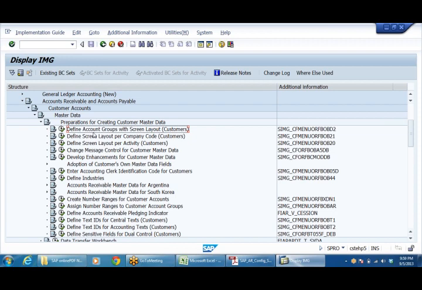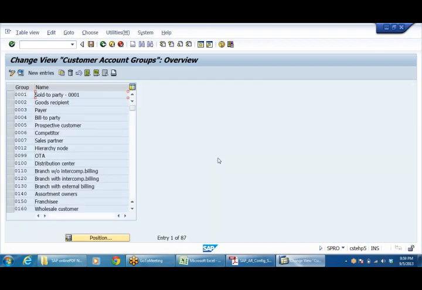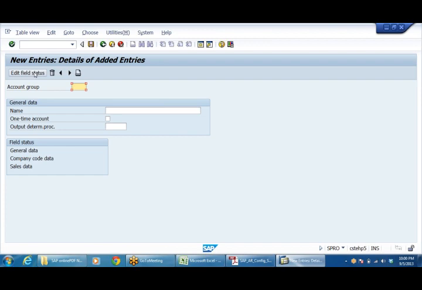Right here, T code is OBD2. Here, standard customer groups are there. Sold to party, goods recipient, payer, bill to, or something like that. Let me create our own group. In real scenario, sales and distribution consultant will create these things. Main sales, miscellaneous sales, etc. We are going to create. But anyhow, since we do not have sales and distribution consultant, some work we need to do it. There is no other way.